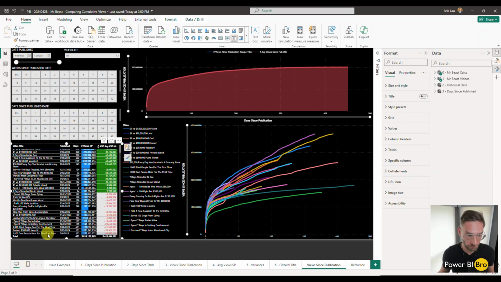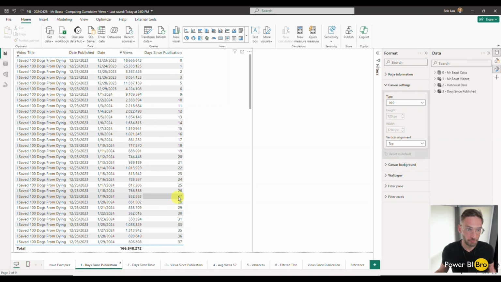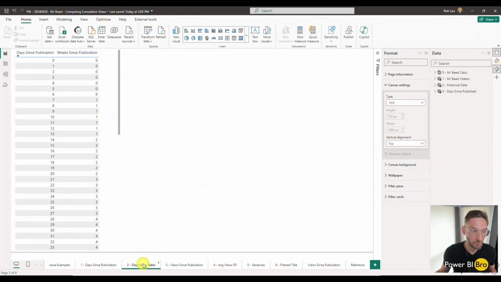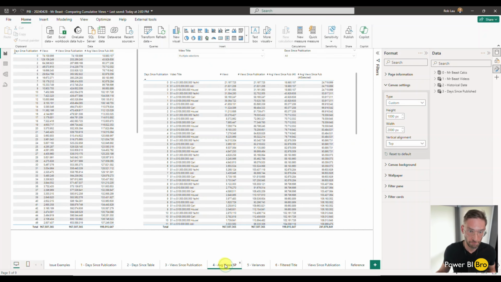That's the overview. We're going to go through 6 different tables. We're going to do a days since published. We're going to create that calculation. We're going to make a new table called days since. I'm going to go through these in detail, but I'm going to give the outline right now. We're then going to look at views since published. So that's going to be a new calculation. We're then going to calculate average views since published.